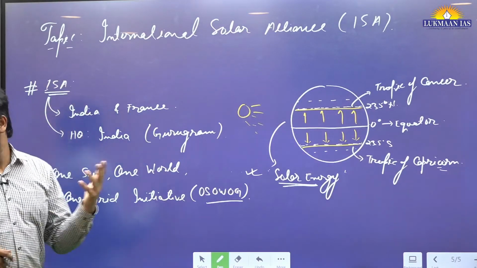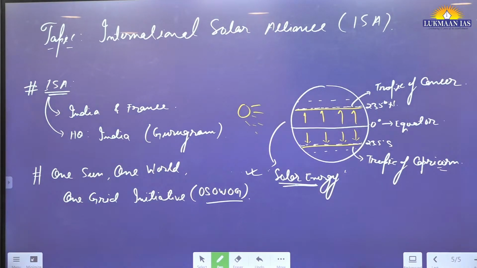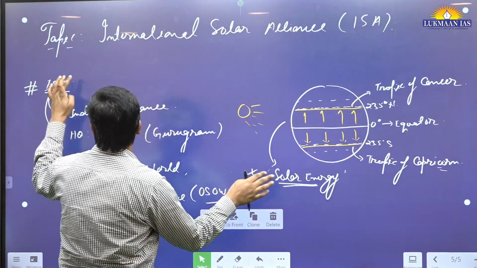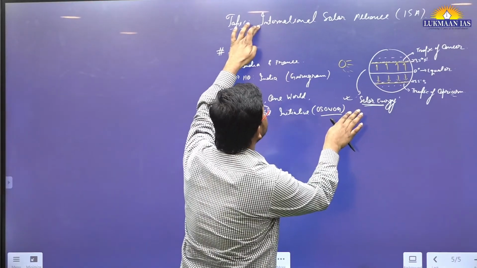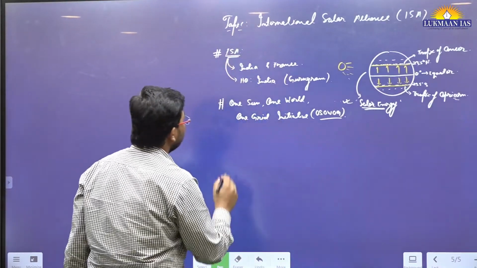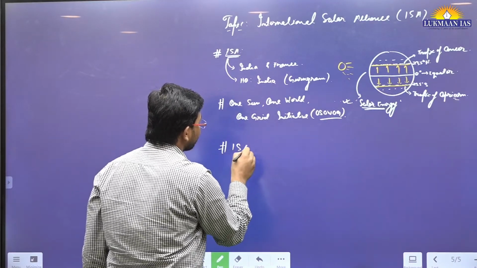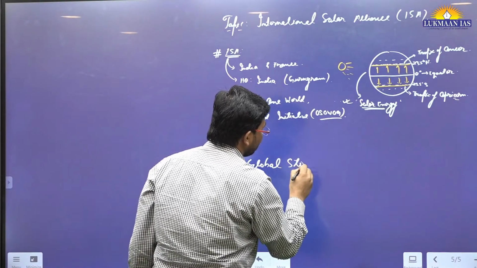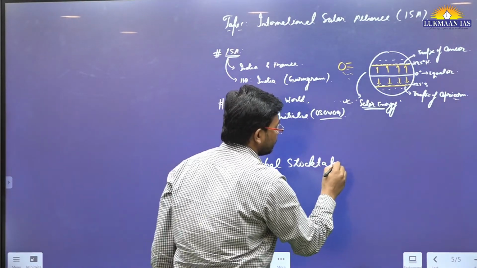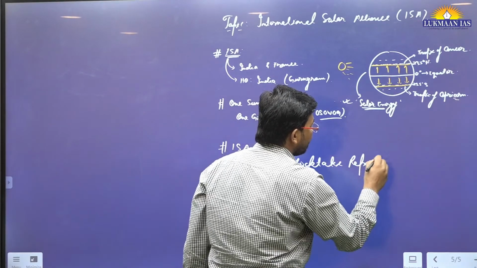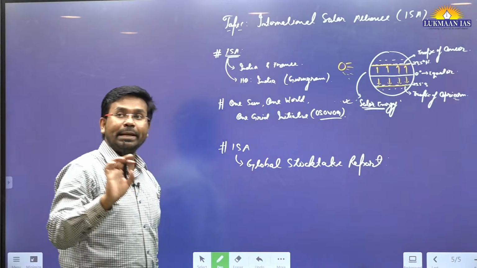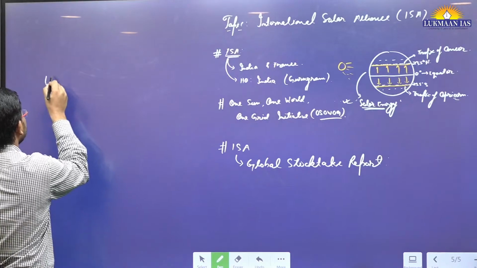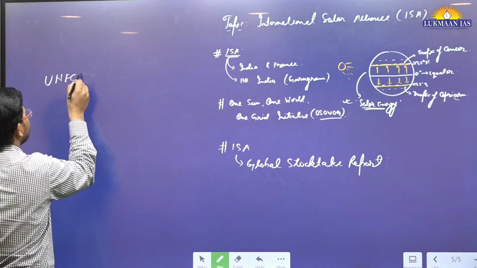So in this article, basically they have talked about the International Solar Alliance, and this alliance is going to come up with a global stocktake report. This global stocktake report will be a little different from the global stocktake report released by the United Nations Framework Convention on Climate Change.